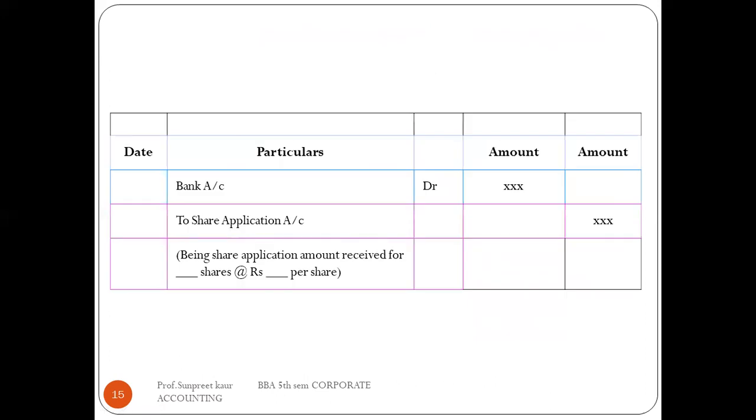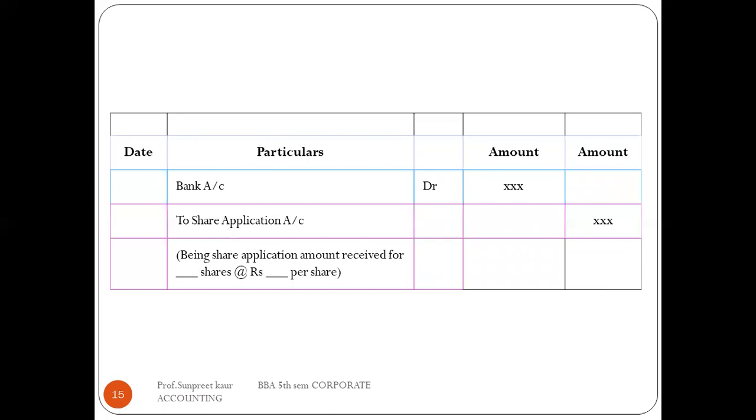So at this time, when the share application amount is received for XYZ rupees per share, the entry is bank account debit to share application account, as I've already told you, right?